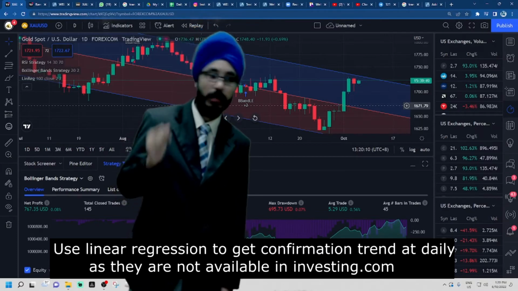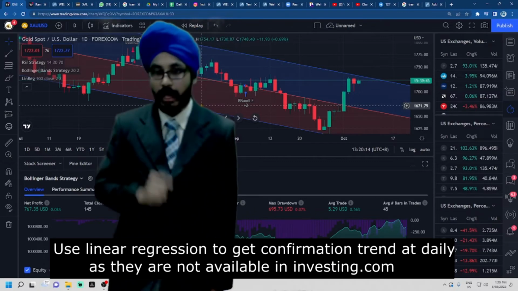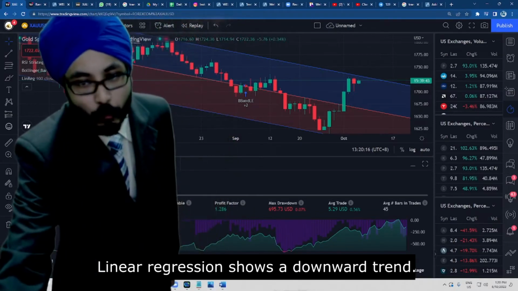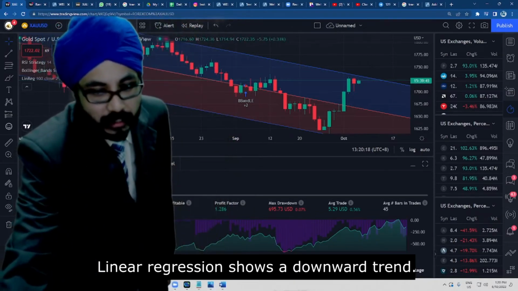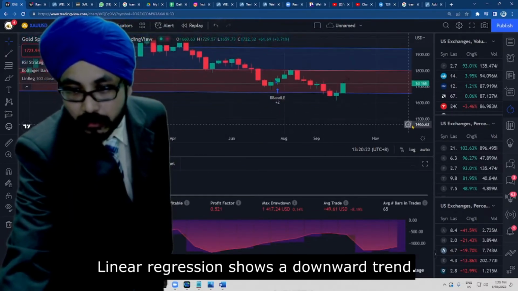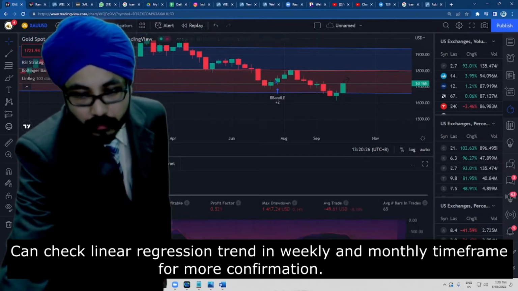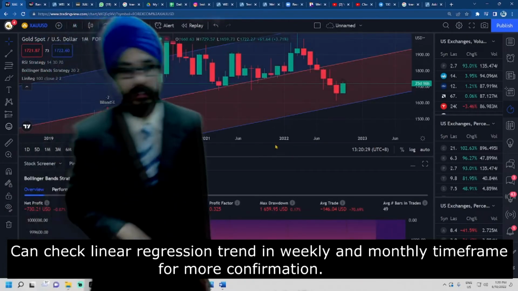As I could see, my linear regression here is showing a downtrend. I can also confirm this with my weekly as well as my monthly. For my weekly, it is sideways, and for the 1 month I can see that it's actually rising.